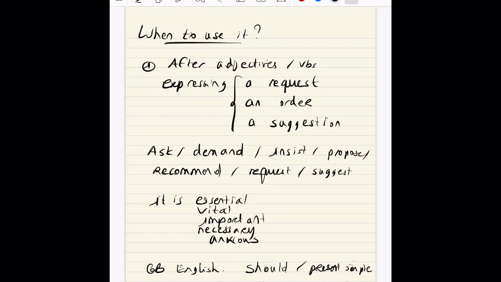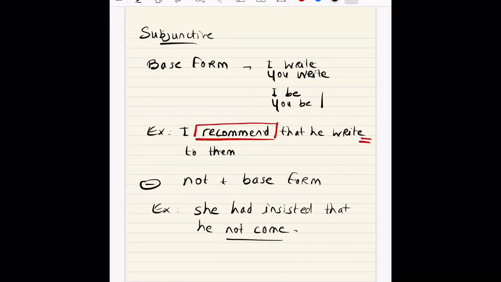I don't know if the two examples I gave you are telling enough, but all I'm saying is that if you want to use the subjunctive, I'm addressing the students who are taking especially multiple choice questions, you would have to go for the American version, which is the base form, and not the British version. So always go for the American version if you don't know which one to choose.